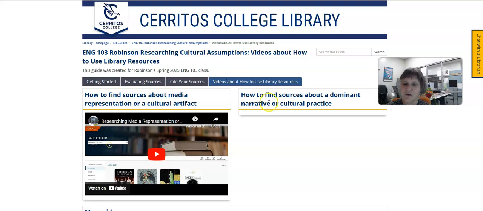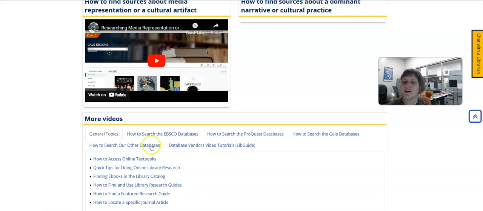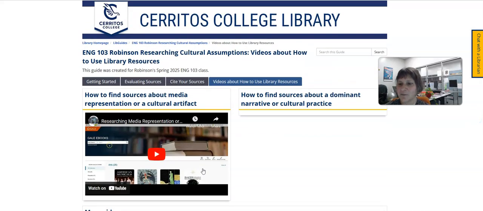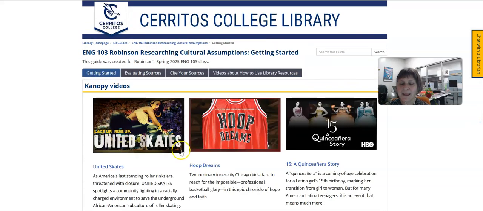If you scroll past that, we get to some more general databases, which will help you search the different databases that I'm showing you over here on this first page.